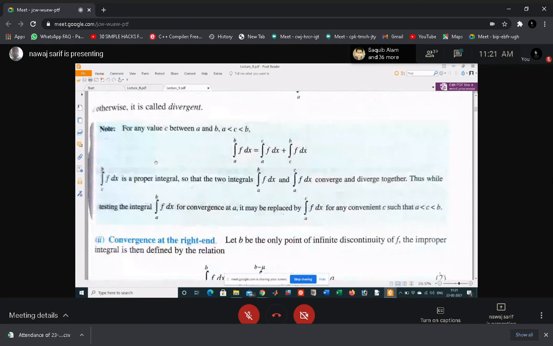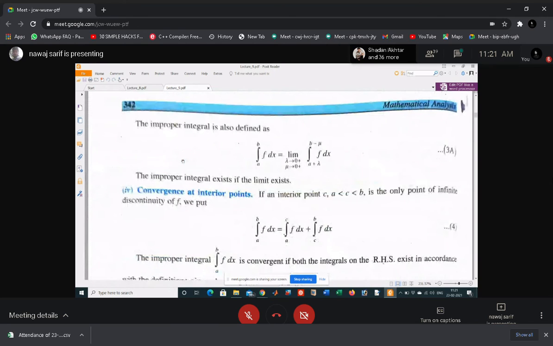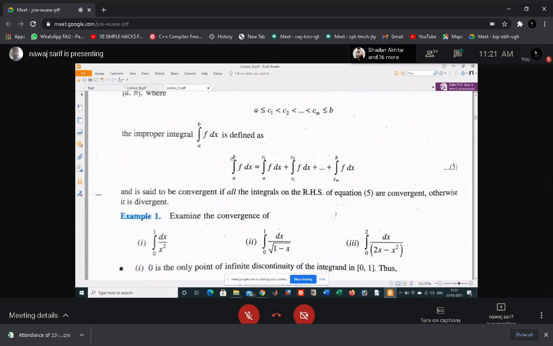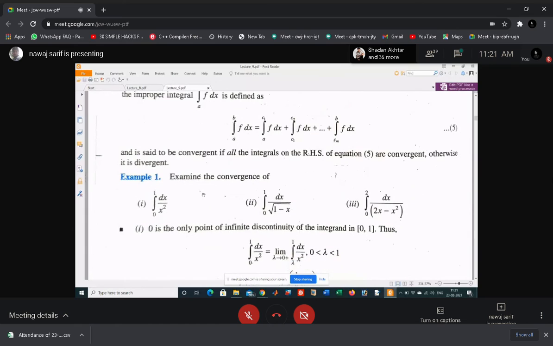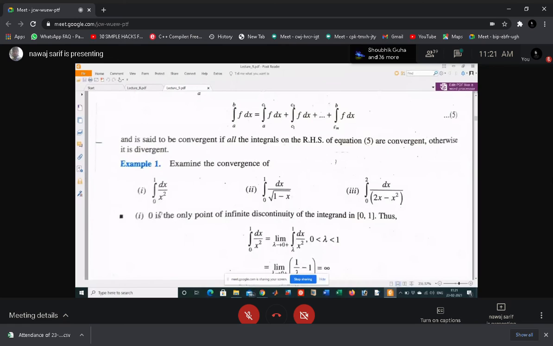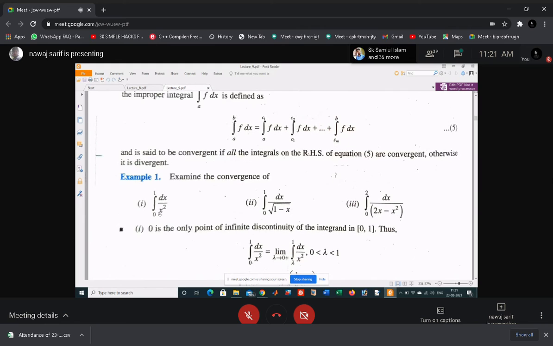So just try to understand some examples. For example, integral 0 to 1 dx by x square. In this case, what is the point of discontinuity? That's 0. Zero is the point of discontinuity. So this is the first case. So how will you find the limit of this integral?